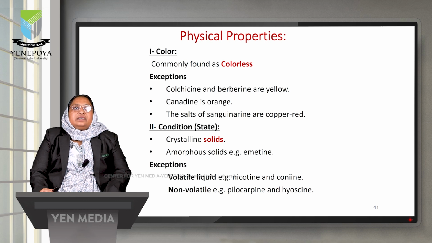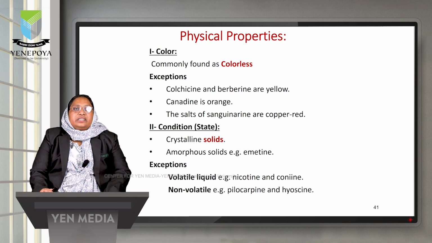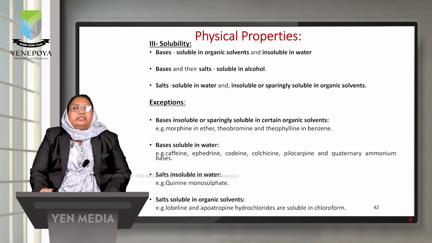The second one is the condition or the state of the alkaloid. Commonly the alkaloids are found as crystalline solids or amorphous solids, but there are certain exceptions, as alkaloids can be found as volatile liquid, an example is nicotine, and non-volatile liquid, an example is pilocarpine. The third parameter of physical properties is solubility.